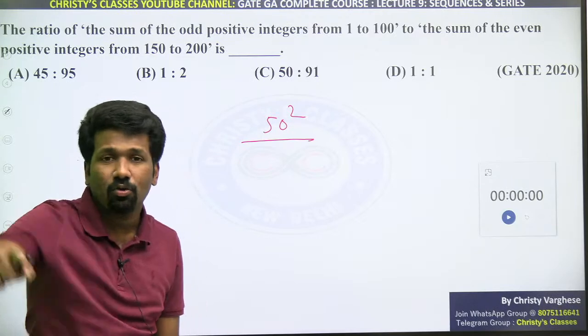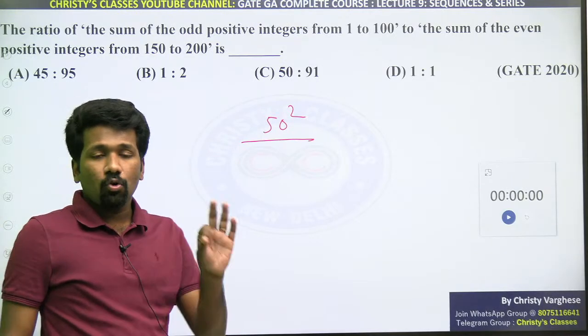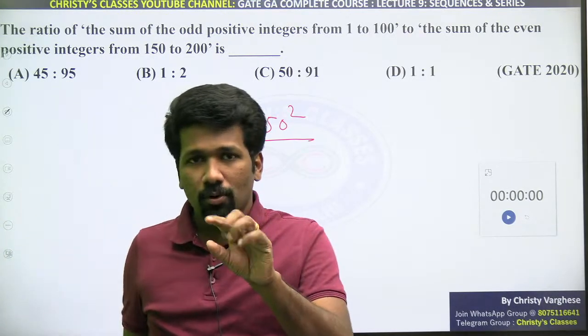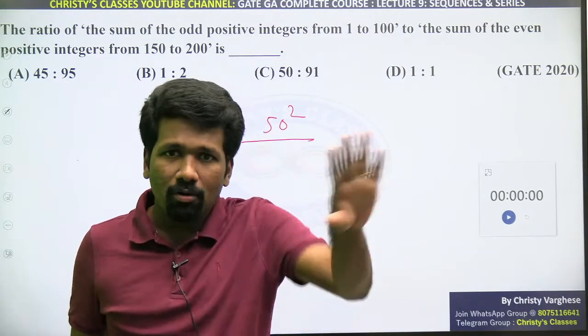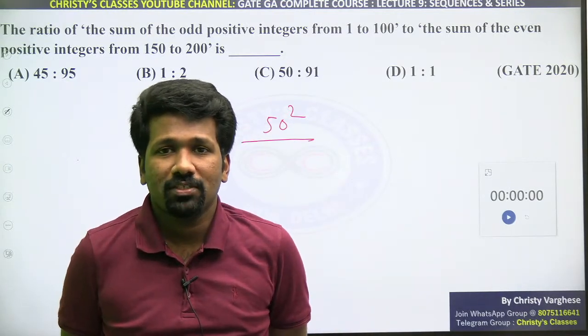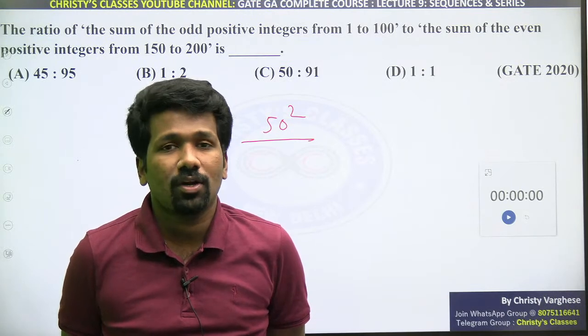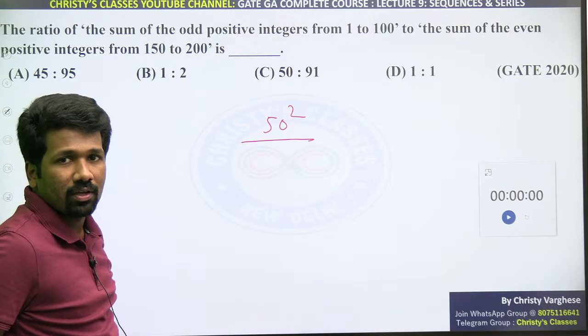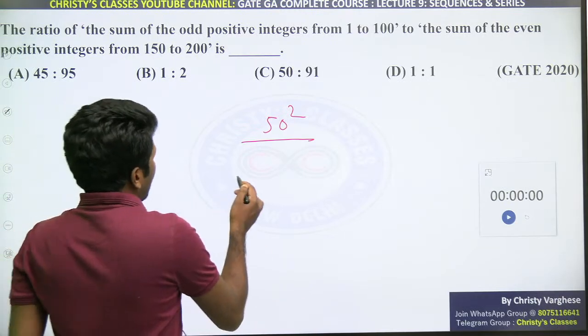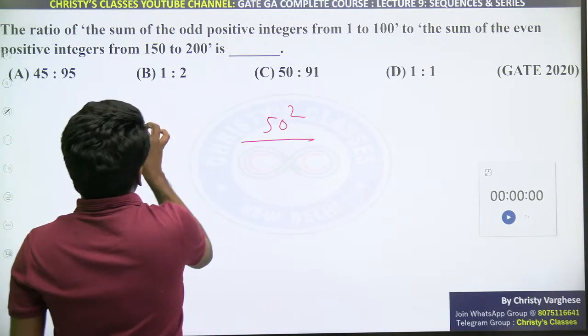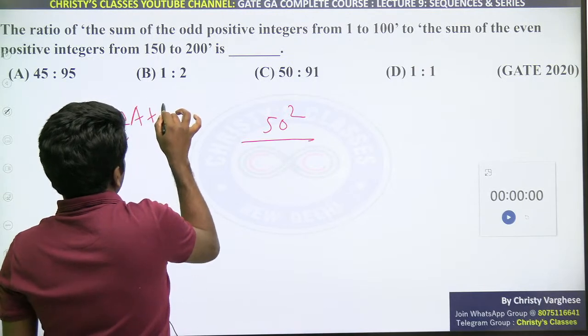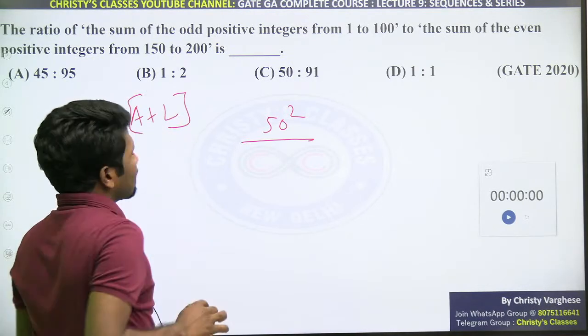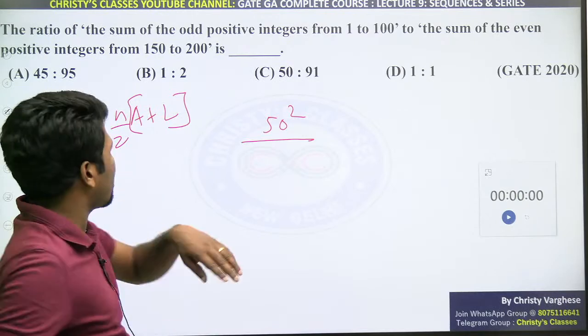For the sum of even positive integers from 150 to 200, don't use the n into n plus 1 formula. That formula for even numbers is possible only from the first even number onwards. Here the first even number 2 is not given; 150 to 200 is given, so don't use it. But you can use n/2 into a plus l, because even numbers form an arithmetic progression with common difference 2.